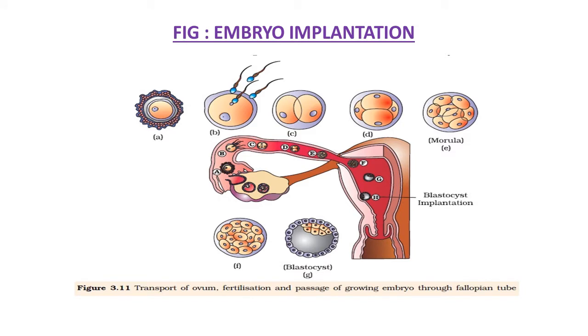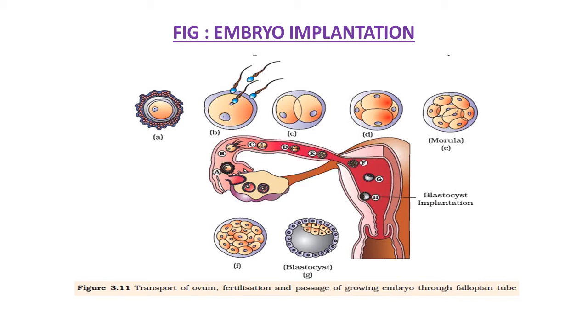In the figure you can observe here, it is about embryo implantation in human. Here you can see the arrangement of the uterus having some same structure. Above it, you can also see various stages A, B, C, D, that is the division of cells through this process. Here, in the wall of the uterus, you can see blastocyst implantation.